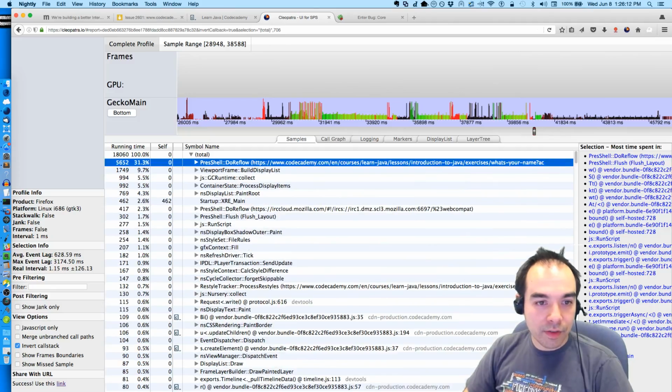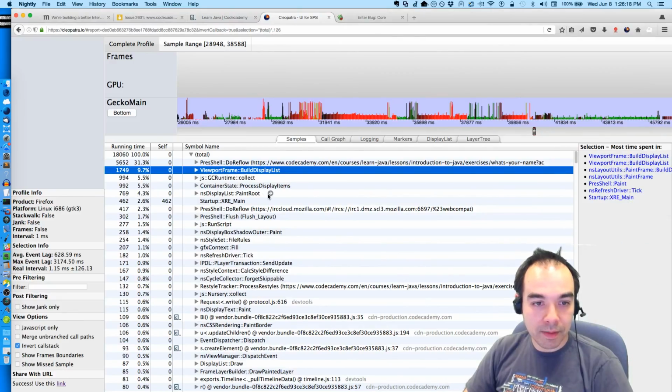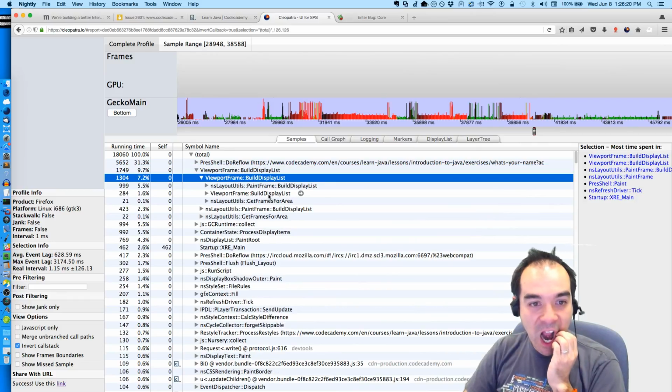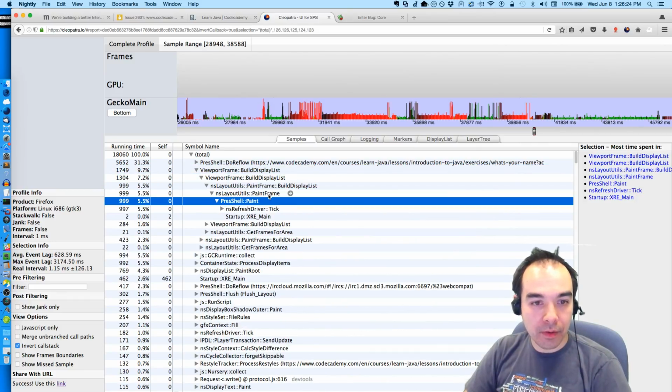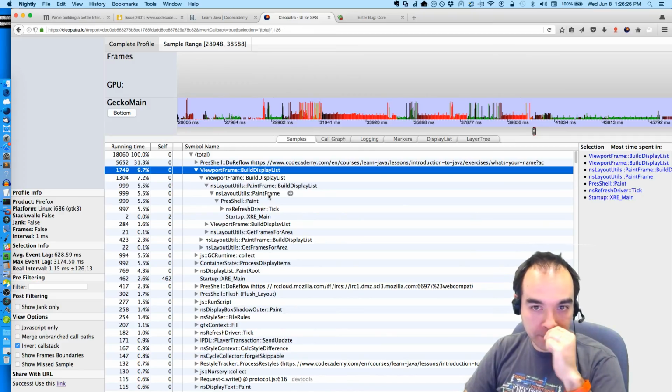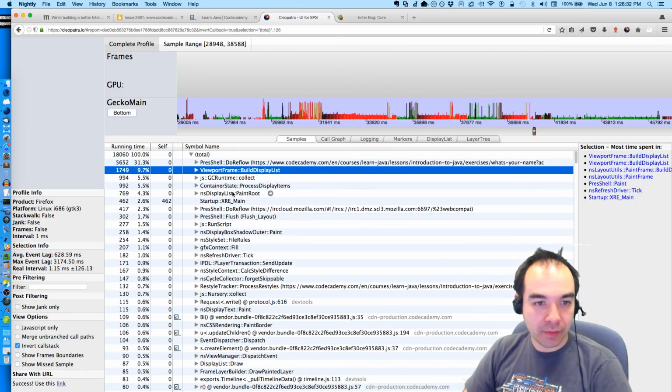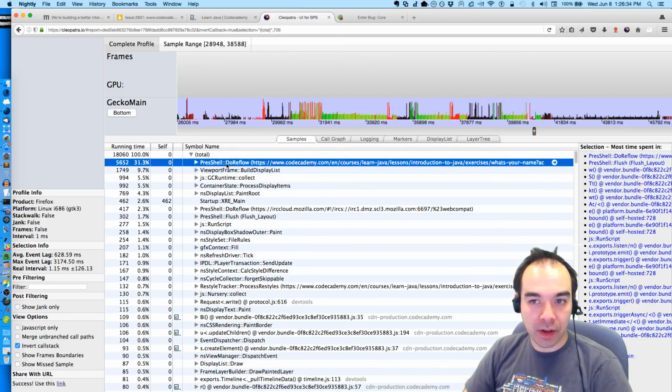And then, is there anything else in here that's useful? So build display list. I'm spending some time building a display list. Paint. That's not so bad though. I don't think that's too bad. I think it's mostly the reflows that are killing us here.